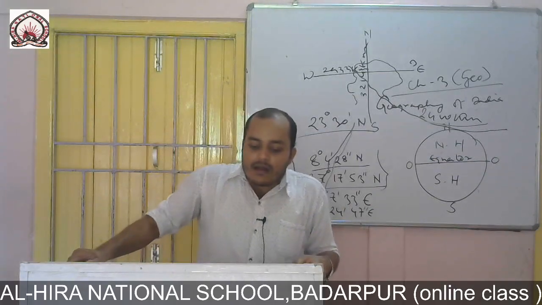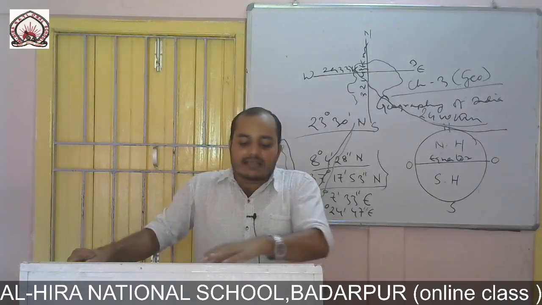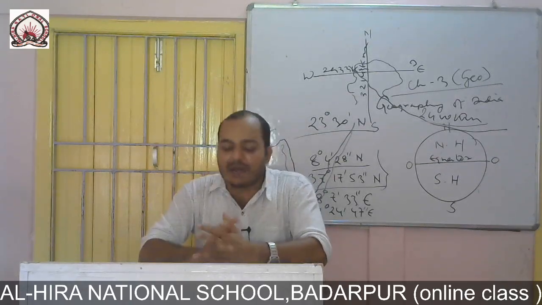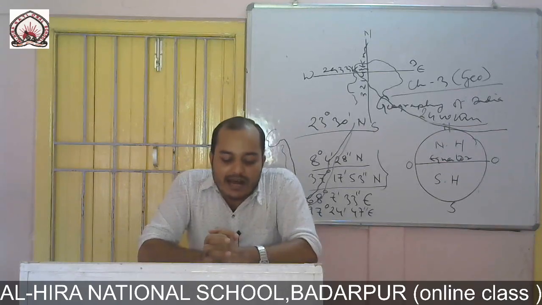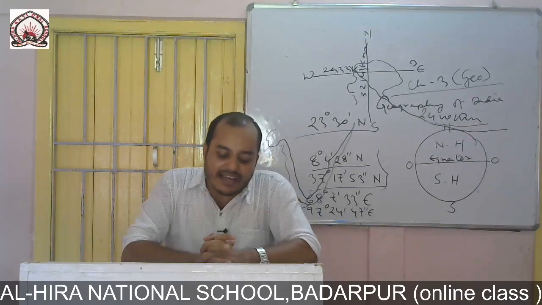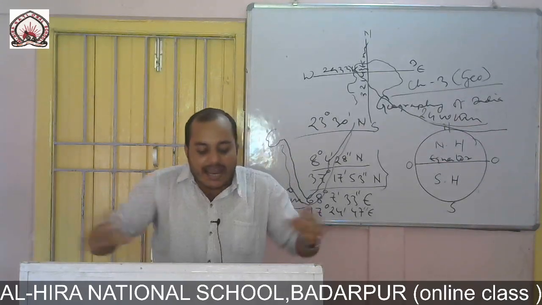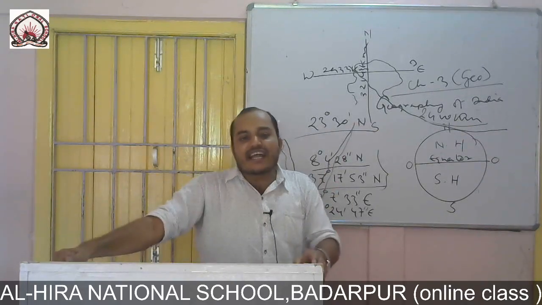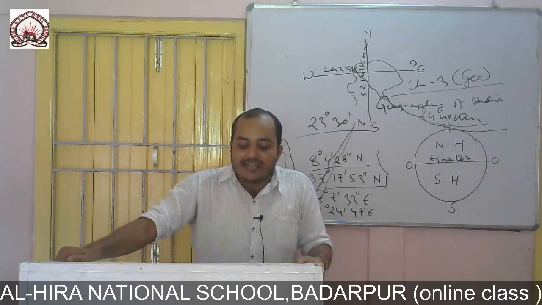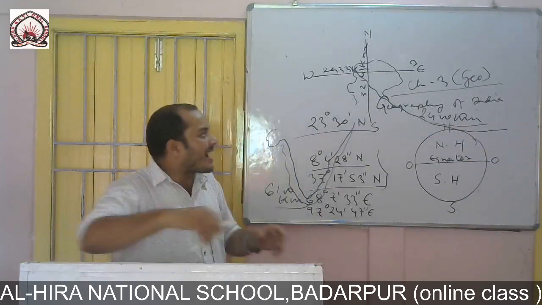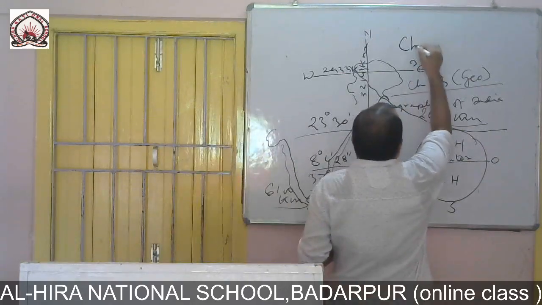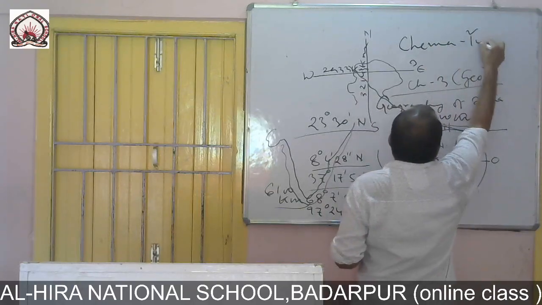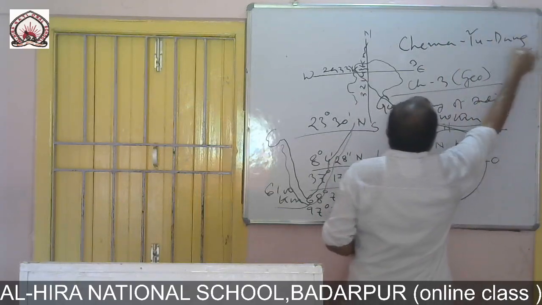Now the other principal river of the Himalaya is the Brahmaputra, and its tributaries created the Brahmaputra plain of Assam. This Brahmaputra originates from the glacier called Chema Yung Dung.